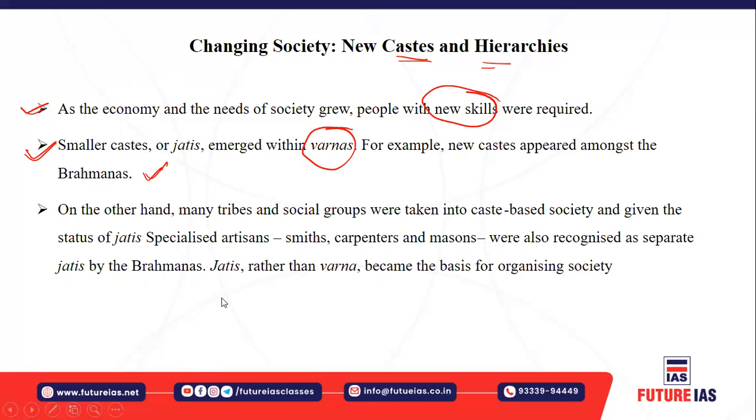And you must understand, there were many tribes and social groups that were also taken into the caste-based societies. Okay, and these tribal people, or the social groups which were there independently, were also given the status of jatis, isn't it? And there were specialized artisans also, right? The specialized artisans like carpenters, masons, smiths were also recognized as separate jatis by the brahmanas.